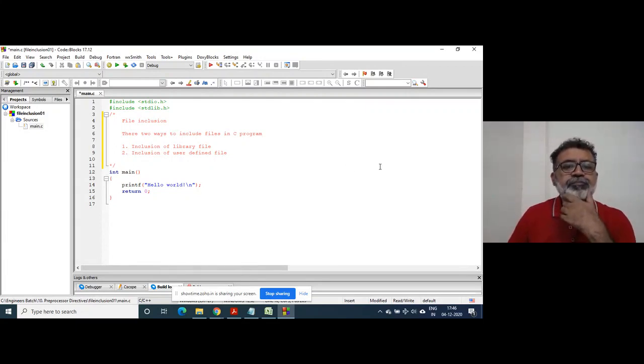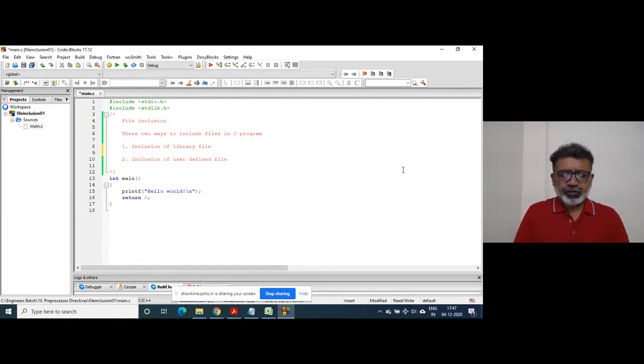Right? When you use the library file, we use a symbol.